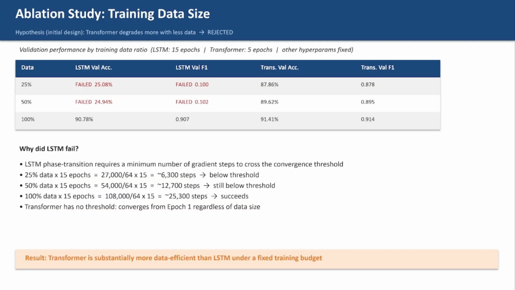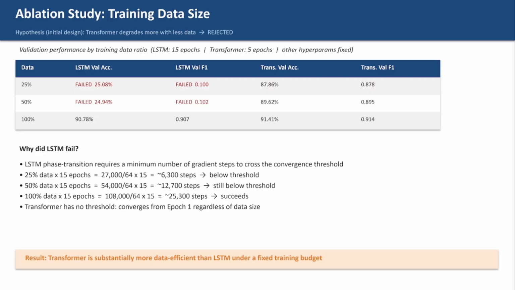An ablation study tests how model performance changes when something is reduced or removed. Here, we reduced the training data to 25%, 50%, and 100% to see how sensitive each model is to data size. Our hypothesis was that Transformer would struggle more with less data since attention mechanisms need more examples to learn from. The result was the opposite.